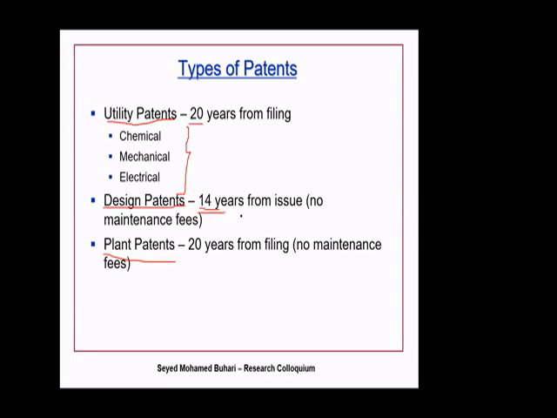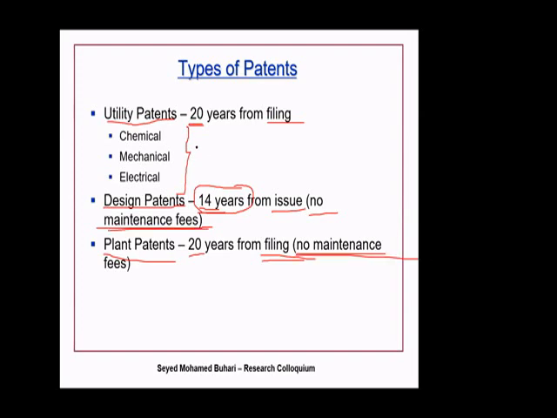For example, a design patent is for 14 years from the day of issue, okay? From the day the patent is issued. A utility patent is for 20 years from the day you file your patent. A plant patent is for 20 years from the day you file. Please note, there is no maintenance fee here.